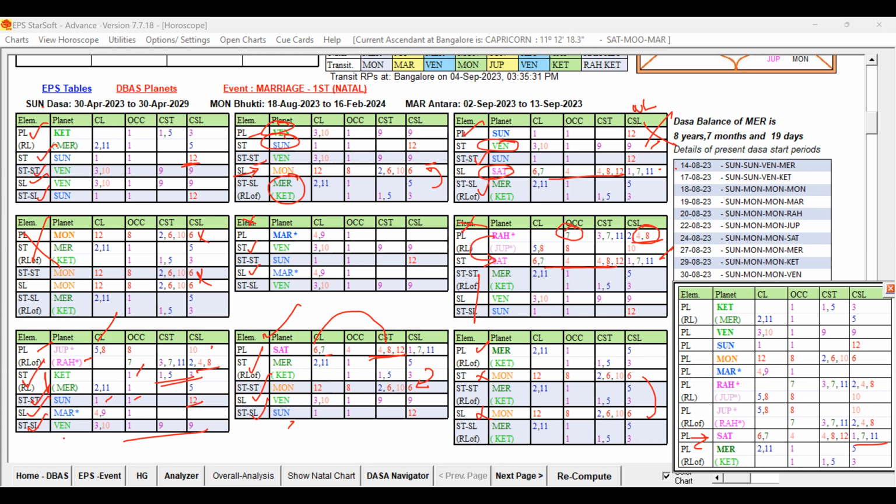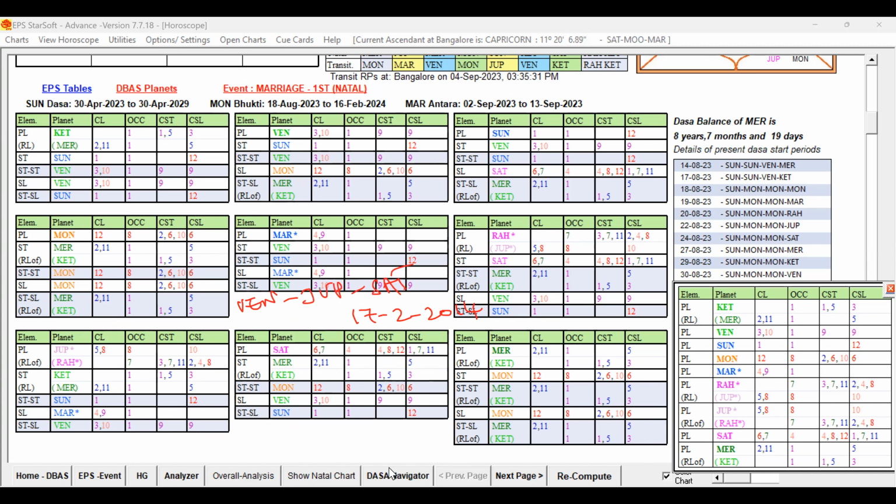So let us check the timing of the event. That native got married on 17 February 2014. Let me write it down. So that is Venus Dasa, Jupiter Bukti, and Saturn Antra.